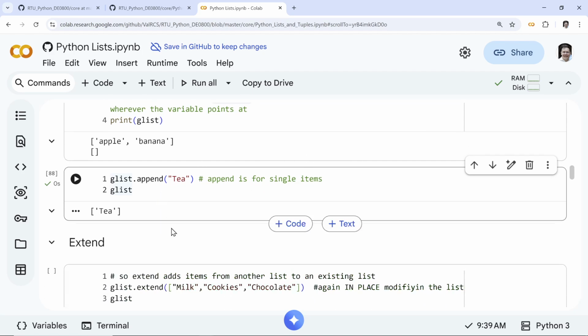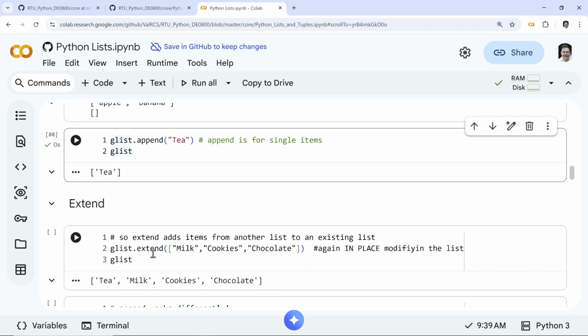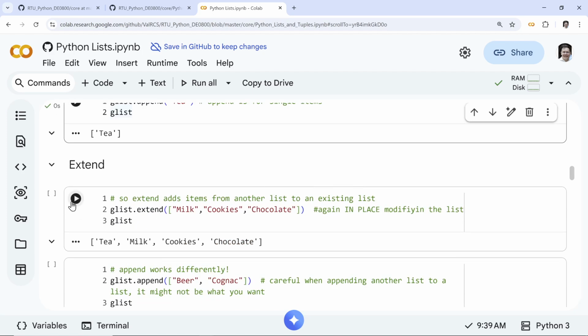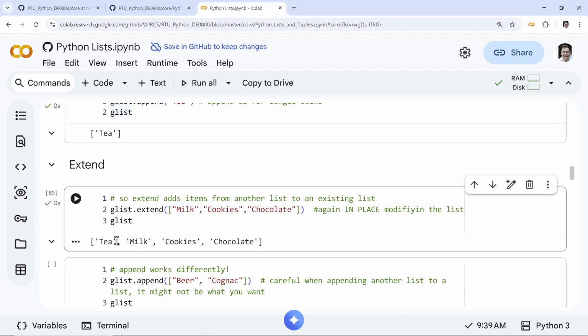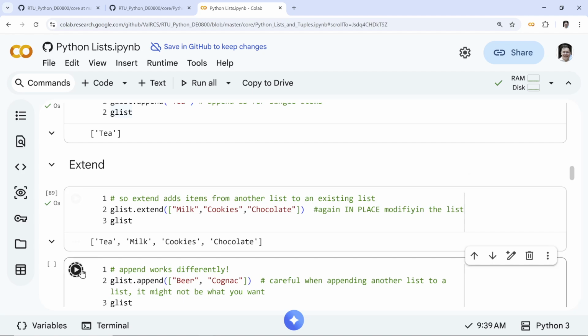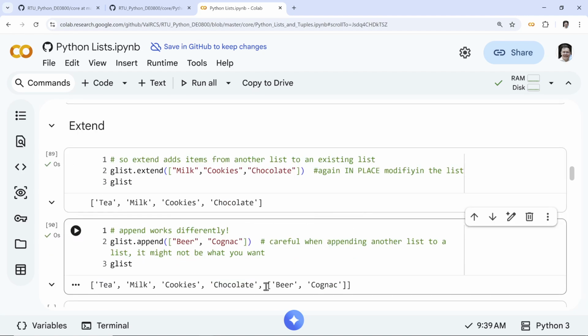So there is something else. There is extend, and again, maybe less used. Extend is to make a flat addition. So notice here, I'm going to add milk, cookies, chocolate to my tea, my afternoon tea, which I still have a long way to go. Tea, milk, cookies, chocolate. So it's different from append. Look at this here. Notice the difference.